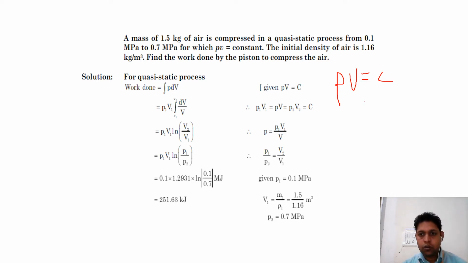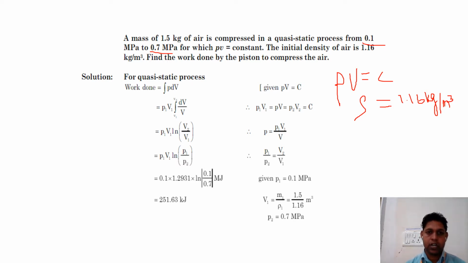Rho is given as 1.16 kg per meter cube. Find the work done by the piston to compress the air. That means we have to find the work done. If the piston is compressed from the initial position to the final position, then the initial position is 0.1 megapascal and the final position is 0.7 megapascal.